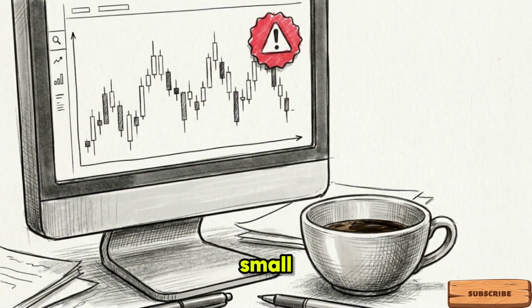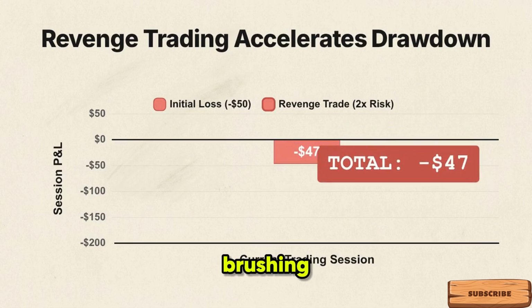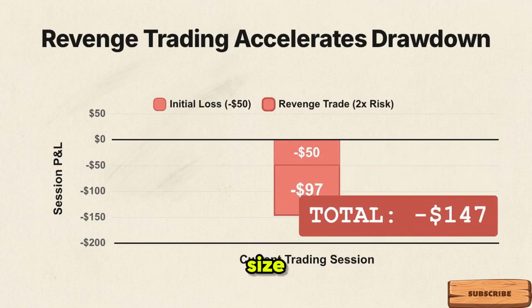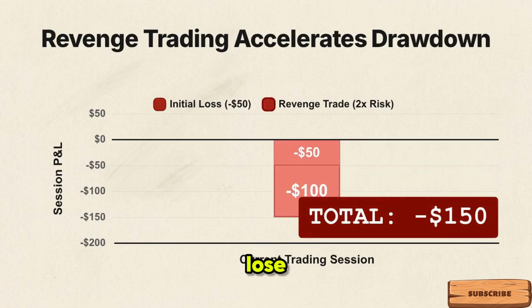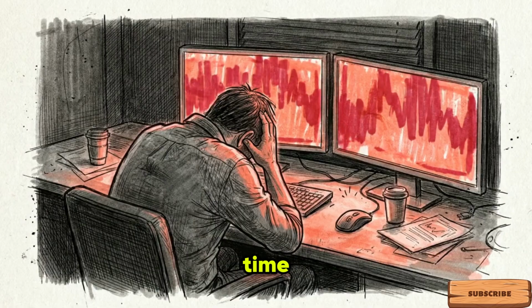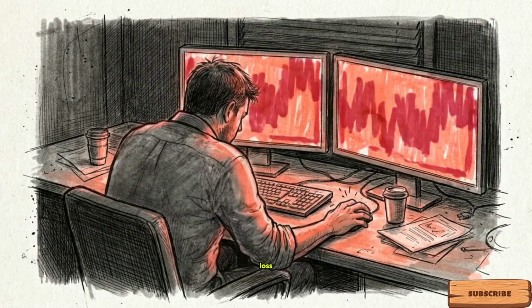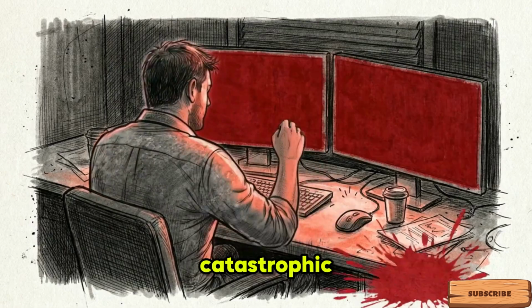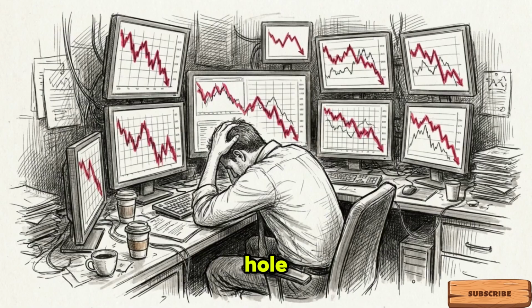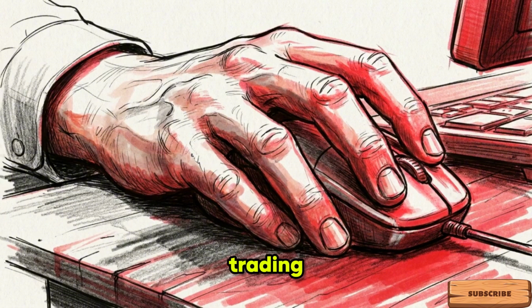You take a small $50 hit on your first trade of the morning. Instead of brushing it off, you double your position size to make it back quickly. You lose again. You double it one more time. Within 90 minutes, a completely manageable $50 loss has spiraled into a catastrophic $3,000 hole. This is the revenge trading spiral.